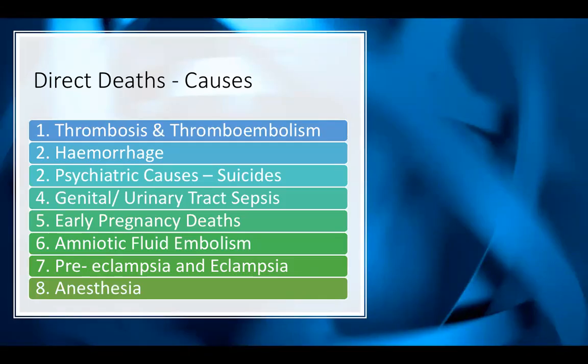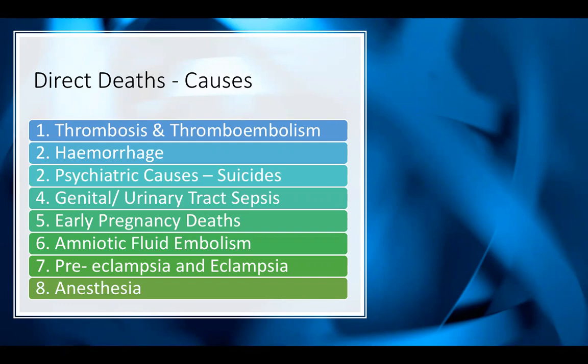So looking at the 2020 report and the direct causes of deaths. Number 1 is thrombosis and thromboembolism, such as PE. And the joint second one is due to hemorrhage. That can be antepartum or postpartum hemorrhage. The other joint second cause is suicide, so psychiatric causes. The fourth leading cause of direct death includes genitourinary sepsis.